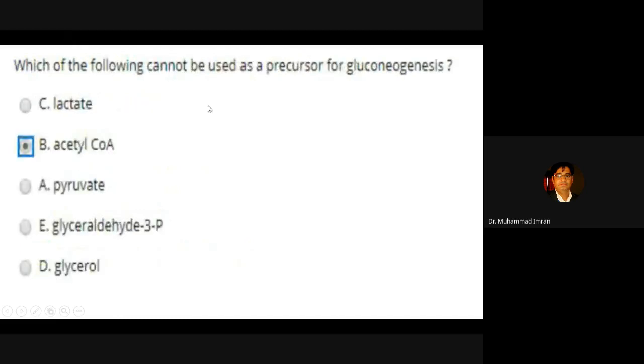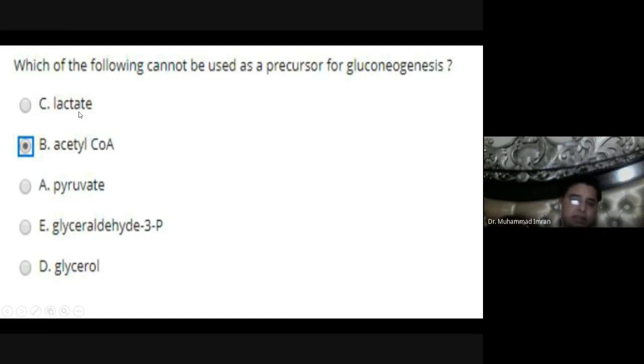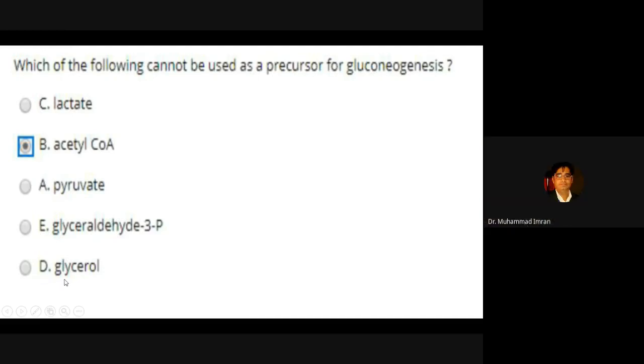Which of the following cannot be used as a precursor of gluconeogenesis? Acetyl-CoA is a ketogenic molecule which produces ketone bodies in the mitochondrial matrix of the liver only. So it cannot be a gluconeogenic molecule. Lactate can produce glucose, pyruvate can produce glucose, glycerol 3-phosphate can produce glucose, glycerol can produce glucose.